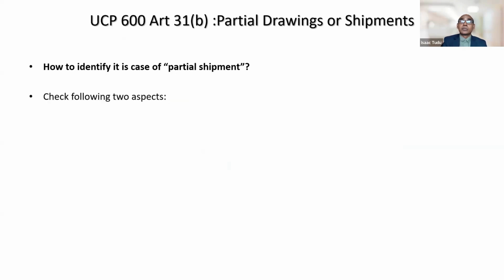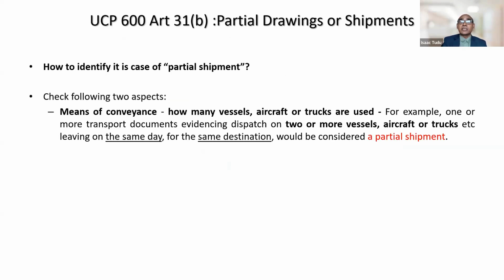Now the question is how to identify it is a case of partial shipment. So check the following two aspects. First is means of conveyance. How many vessels, how many aircraft, how many trucks, etc. are used? For example, if more than one transport document evidences dispatch on two or more vessels, or two aircraft, or two trucks, even though both vessels, both aircraft, both trucks leave on the same day, going for the same destination, it is a case of partial shipment.